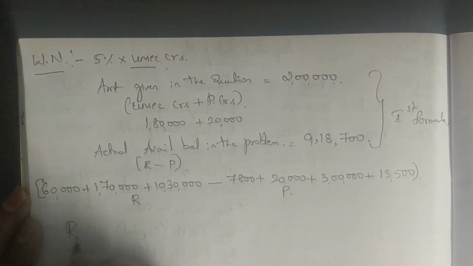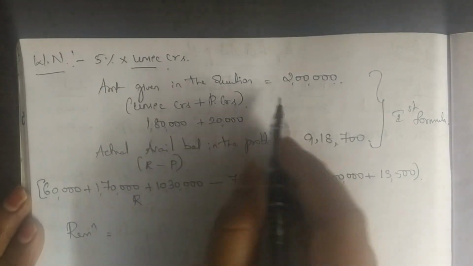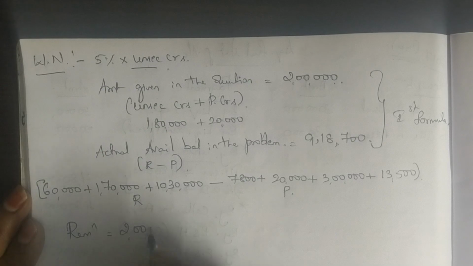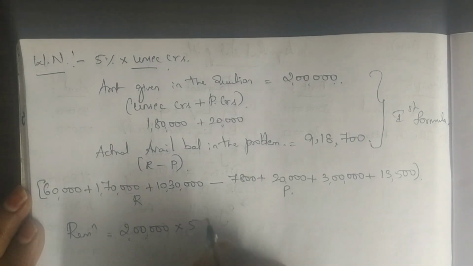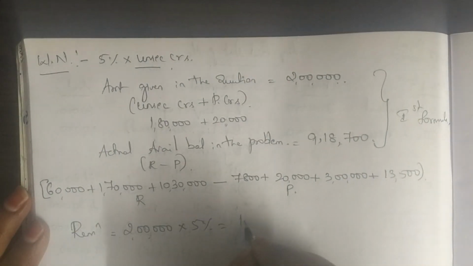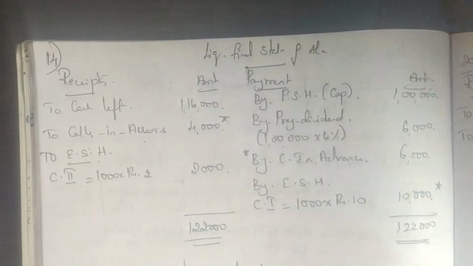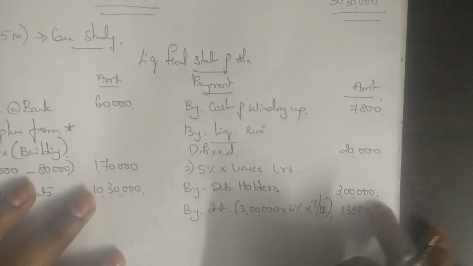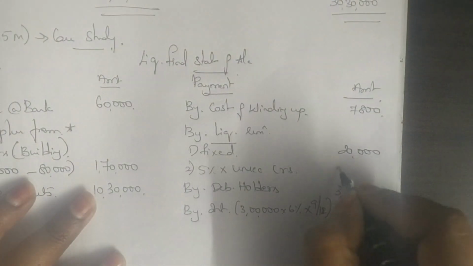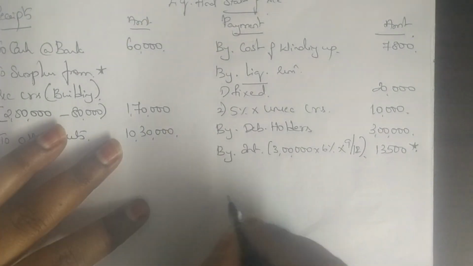What is the first formula? Remuneration is equal to amount given in the question, that is 2 lakh into 5%. So 2 lakh 5% is 10,000. So your remuneration is 10,000. So here 5% unsecured creditors I am writing as 10,000. Okay. Now we'll continue with the problem further.